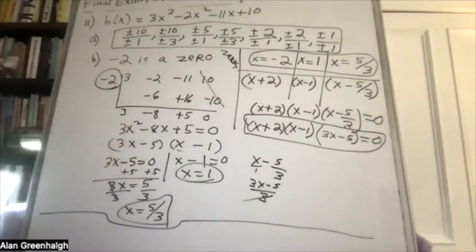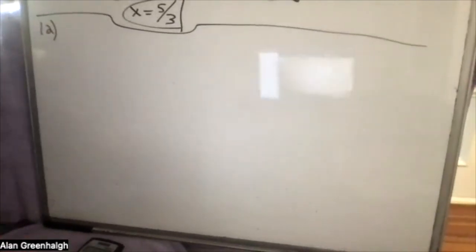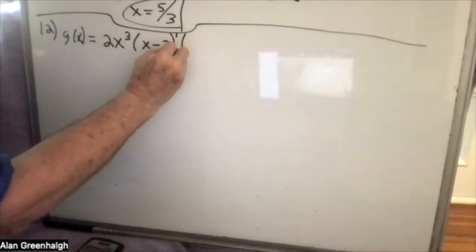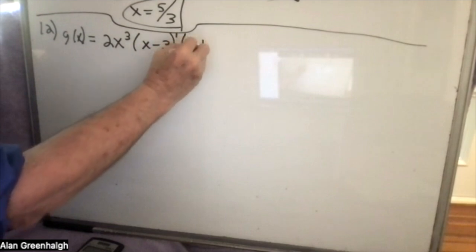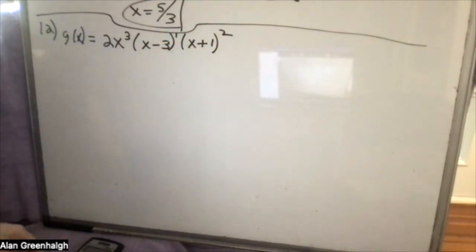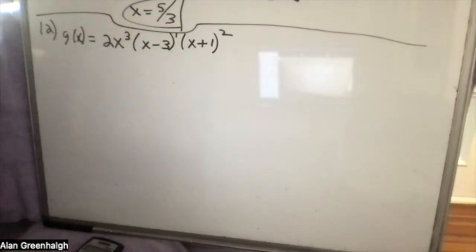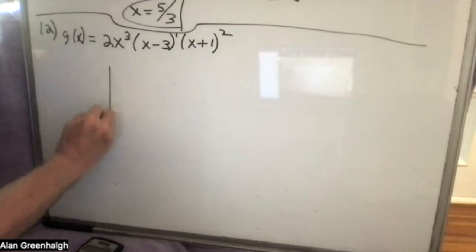Okay, so you're given the following function. Let me drop this down. I'm putting an exponent of 1 up there. You're not really supposed to do that, but I'm doing it anyway, because we'll be using the fact that the multiplicity is 1. And you know how I do this problem?